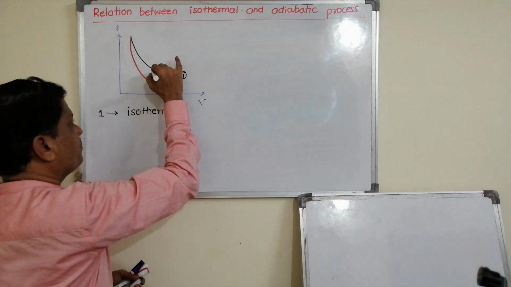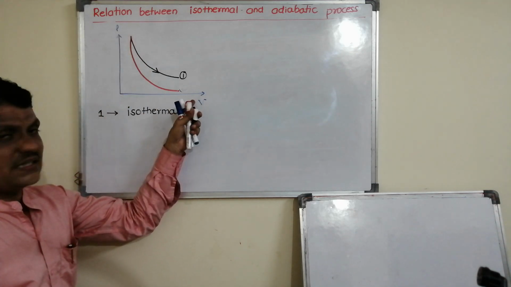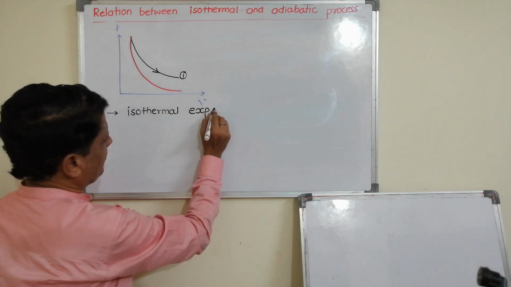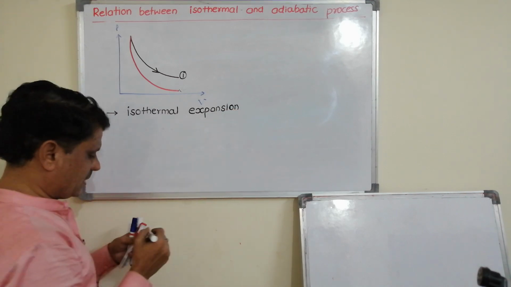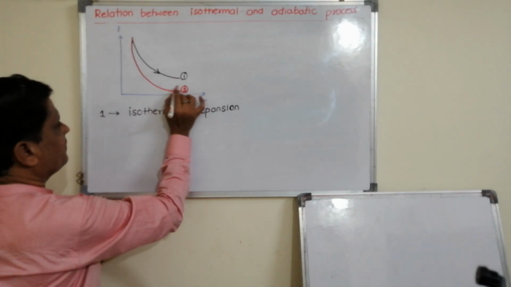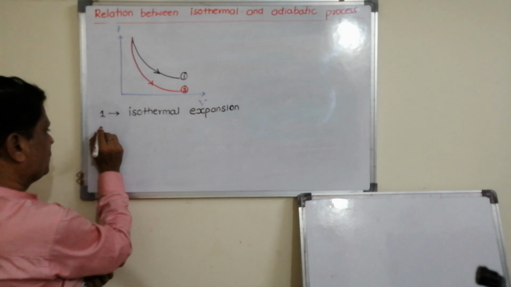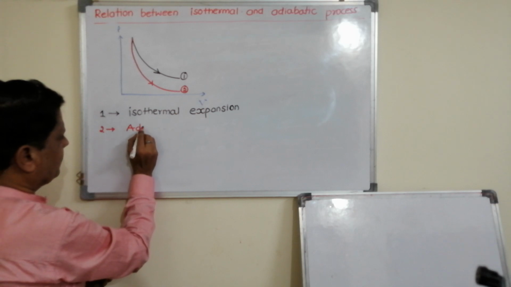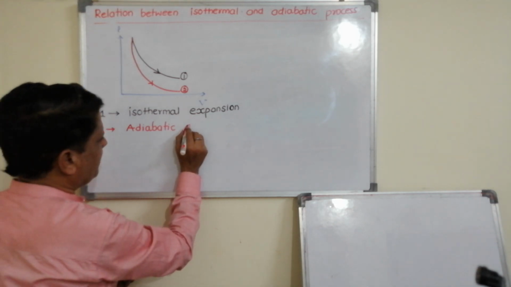Suppose I put this arrow mark, this shows an increase in the volume. Increase in the volume means expansion. So it is isothermal expansion. Similarly, the second one: here also the volume increases, therefore it is also expansion. But since it is falling fast, it is adiabatic. Adiabatic expansion.